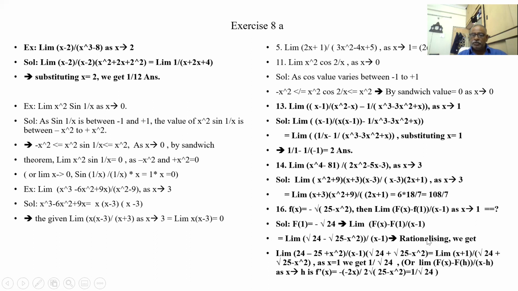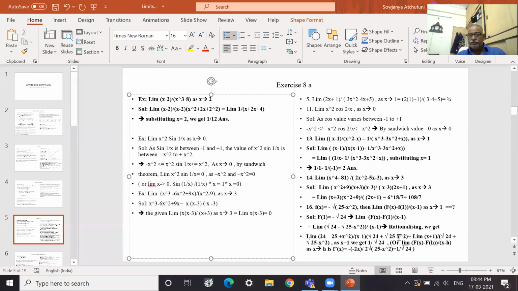So I substitute now the value of 1. I am getting 1 by root 24. But otherwise, this is the definition of my f dash x. f of x minus f of h by x minus h as x tends to h is f dash x. This is my differential definition. We'll learn it later. So here, in f of x minus f of 1 by x minus 1 as x tends to 1, h is equal to 1. So this is f dash 1.